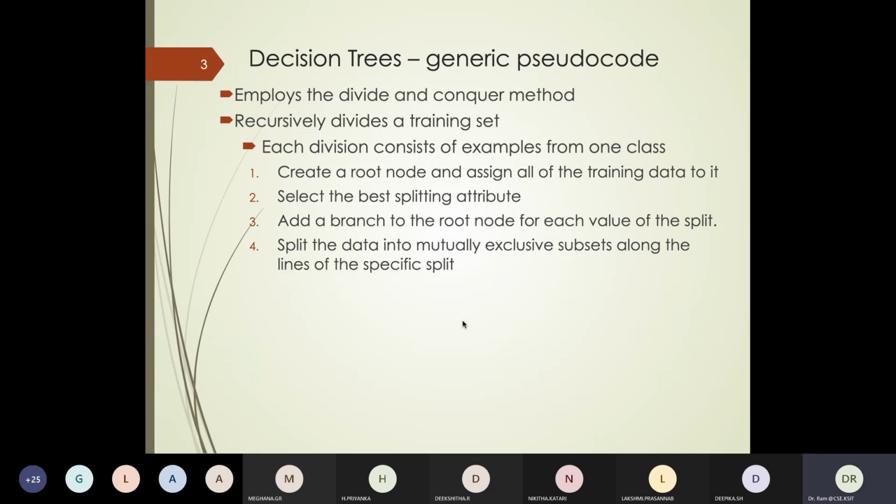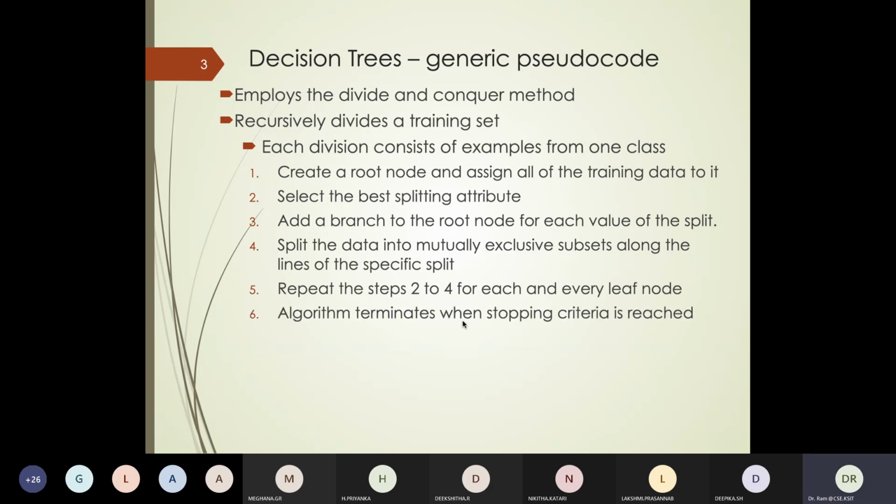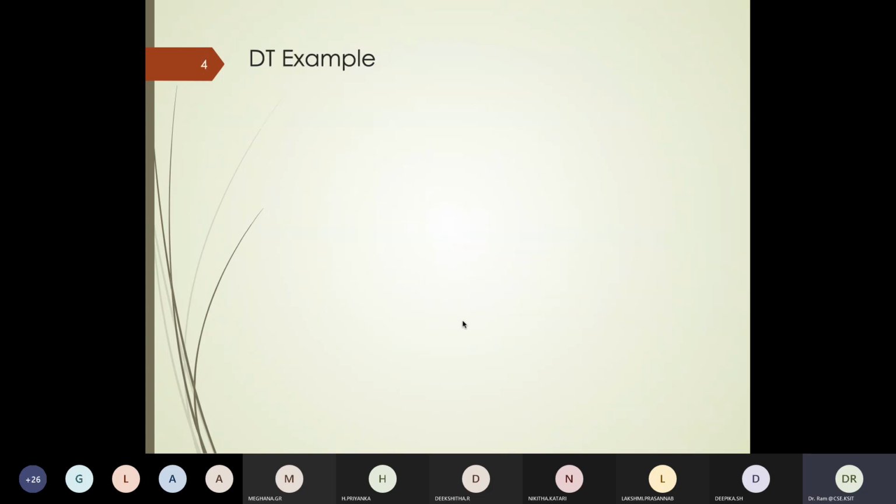Based on the choices we made, we build a decision tree that basically narrows our data set, and then repeat the process of steps 2, 3, and 4. Select the next attribute, look at the values to branch it out, and continue further till you reach a leaf node. When you reach the end leaf node, that is when you terminate, and that is where the decision tree algorithm finishes.